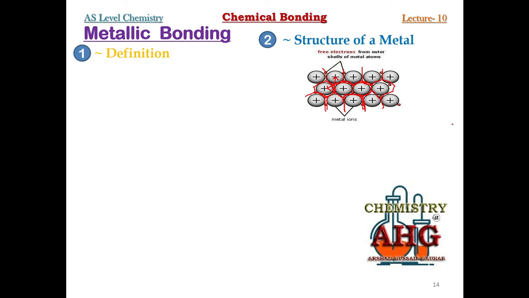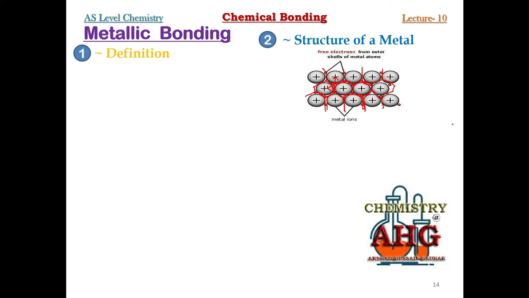Just remember one simple sentence: the structure of a metal can be described as a large number of positive ions immersed in a sea of mobile electrons. This is how we can describe the structure of any metal.